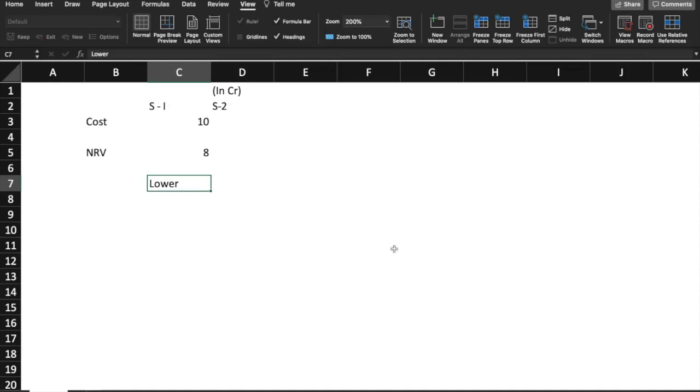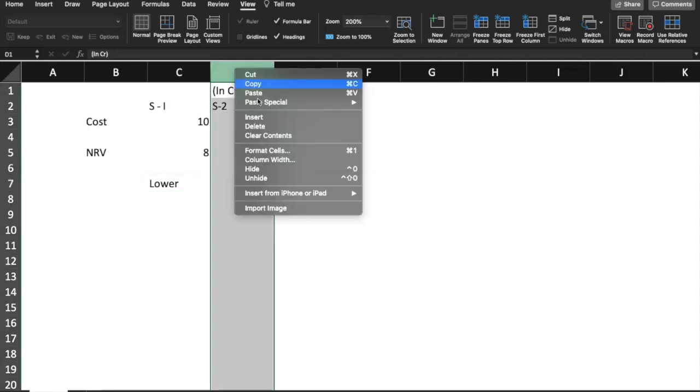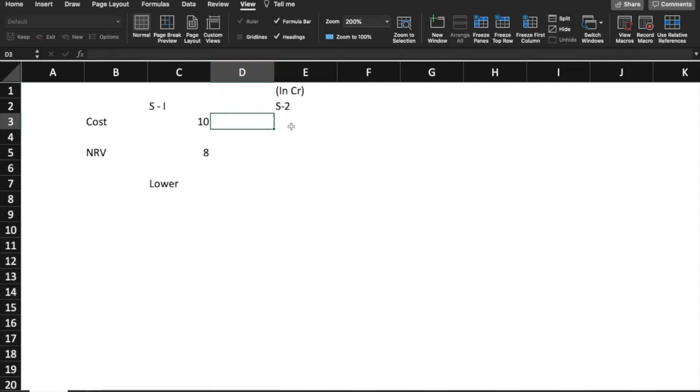Even though I have purchased for 10 crore, it is worth only 8 crore. I have taken care of the loss. It means when you value it at 8 crore, automatically the loss is taken care of. The loss will get captured in the financial statements. This is scenario 1. Let's have scenario 2.